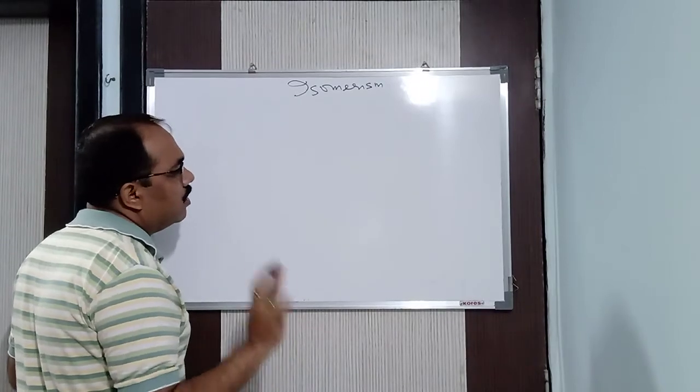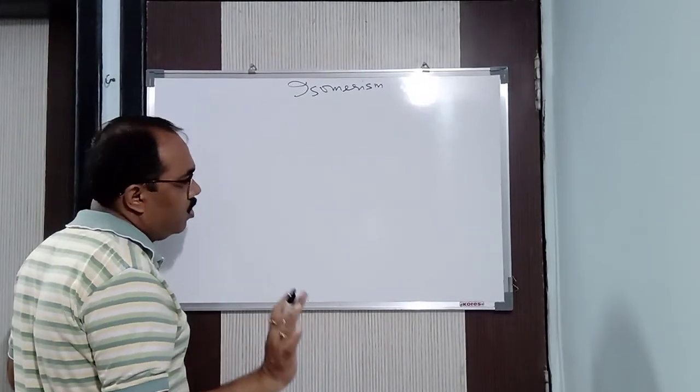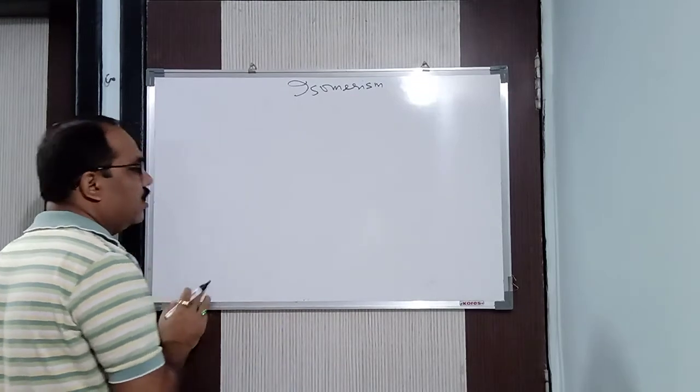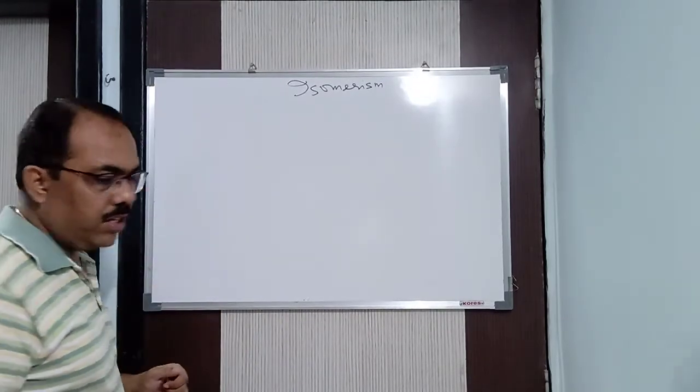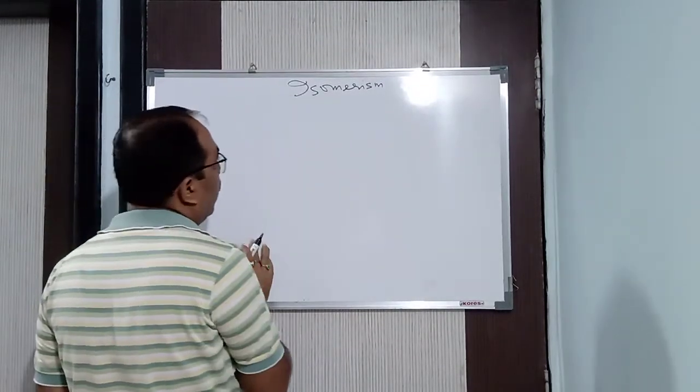I will give you examples later on, when we do the types of isomerism.